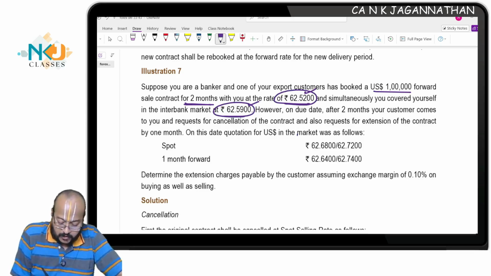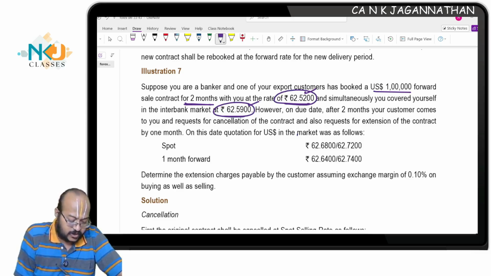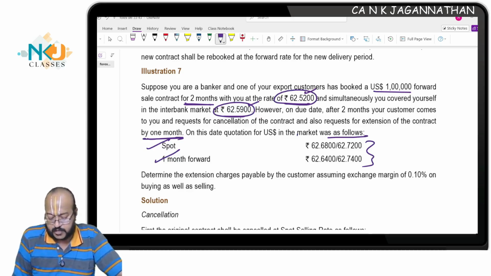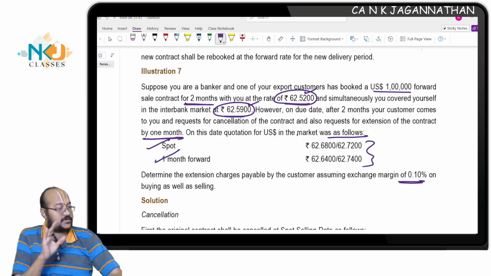However, on due date after 2 months, your customer comes to you and requests for cancellation of the contract and also requests for extension of the contract by 1 month. On this date, the quotation for US dollar in the market was as follows: spot rate given, 1 month forward rate given. Determine the extension charges payable by the customer, assuming exchange margin of 0.1% on buying as well as selling.